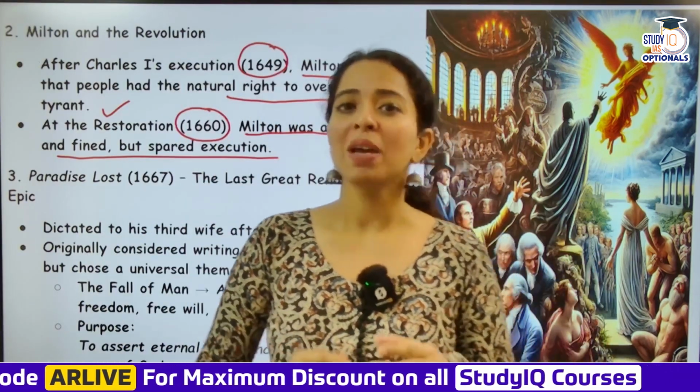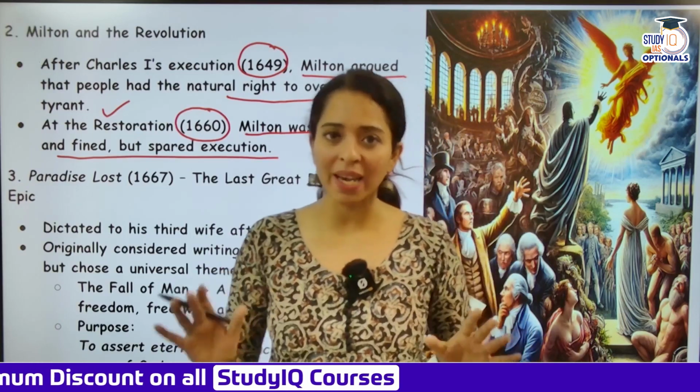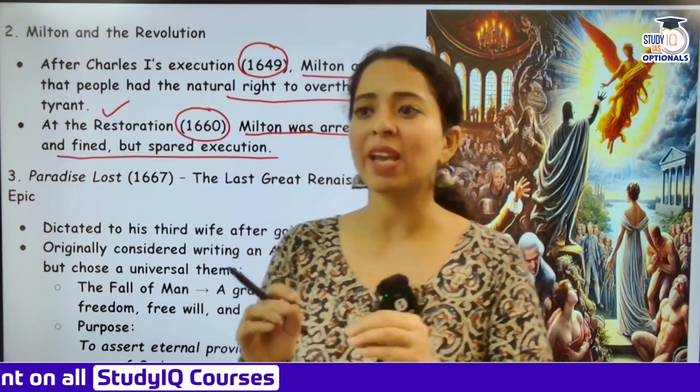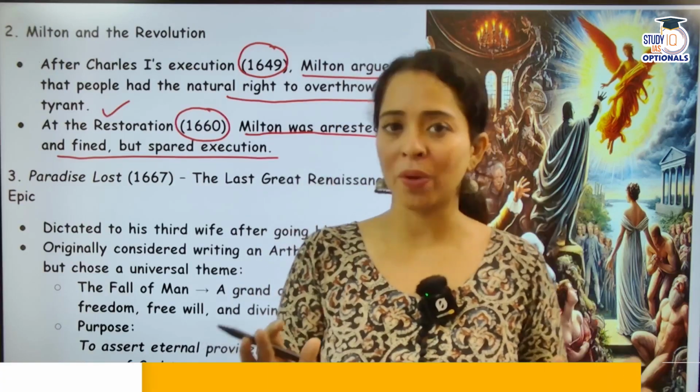But somehow, because he had so many contacts and sources, he was saved and not killed. But yes, Milton was very much against monarchy during the Oliver Cromwell period.